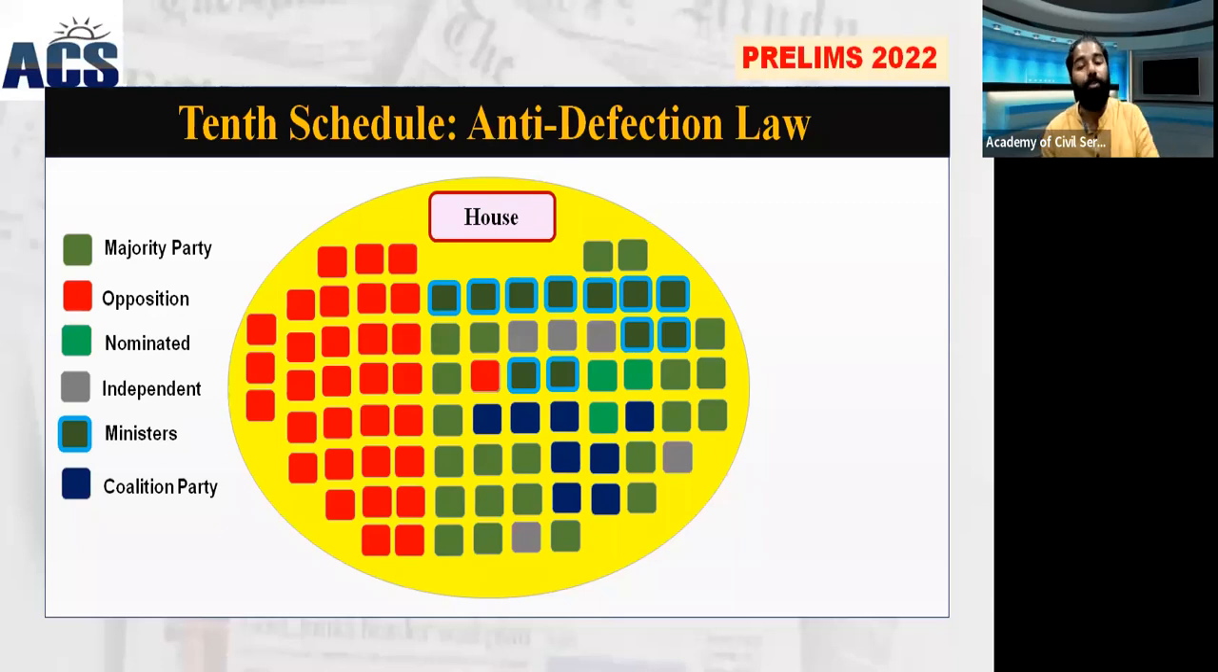So he can be disqualified under the provisions of the anti-defection law, which is part of the 10th Schedule. There is a law in order to prevent the shift of members from one party to another party in India, and that deals with the 10th Schedule.